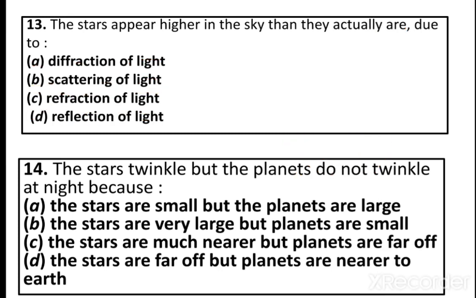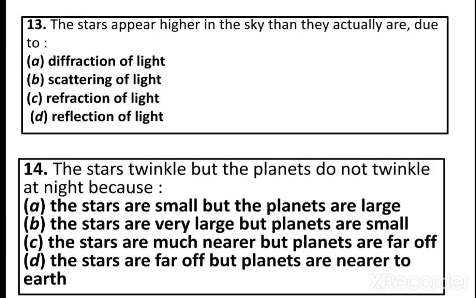And 14th question. The stars twinkle, but the planets do not twinkle at night because. Option A, the stars are small, but the planets are large. Option B, the stars are very large, but the planets are small.